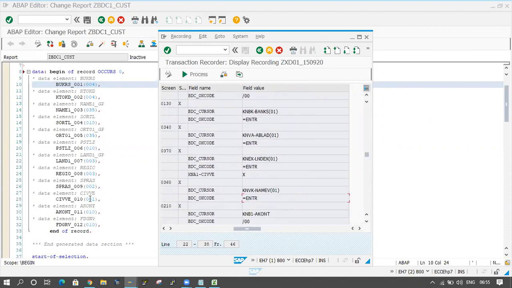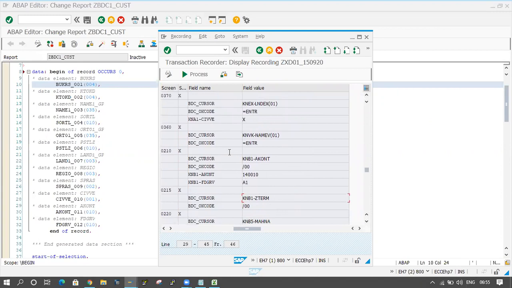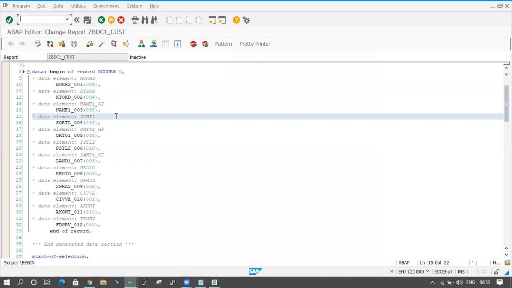Okay, CADVE is coming here also. So whatever data you are maintaining in the recording, with the same fields one structure is declared in our program. Okay, one structure is declared in our program.